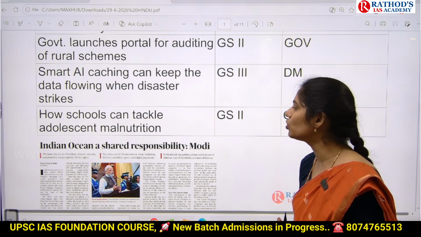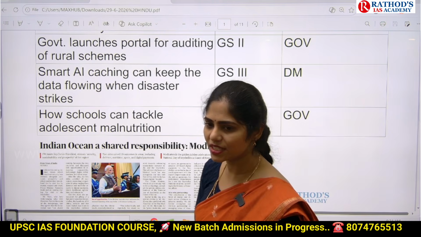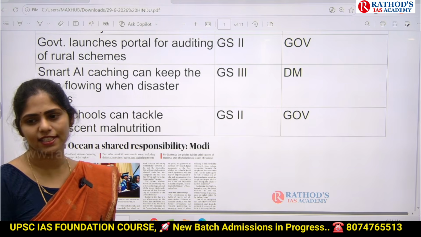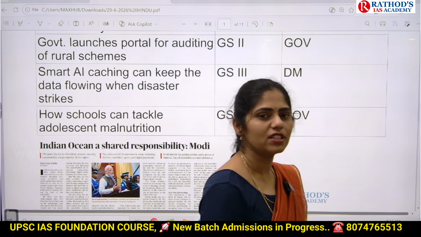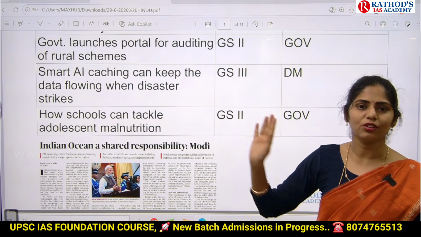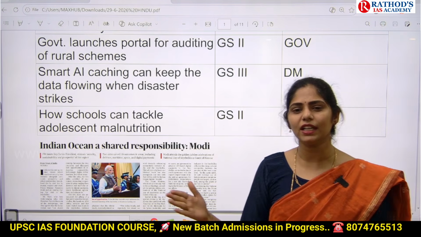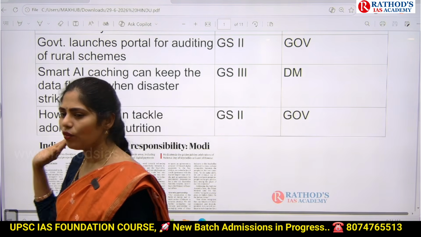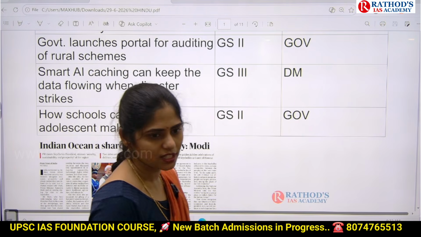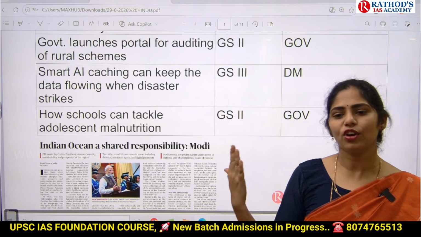And the next topic is how schools can tackle adolescent malnutrition. Recently, National Family Health Survey 6 data has been released, and this data highlighted lots of loopholes in our healthcare system. There is increased wasting, increased stunting, everything. So this article is saying that we can use schools to improve nutrition in adolescents, that is, teenage students. Here you have to see what suggestions this article gives to improve nutrition levels in adolescents. You can add those points when you are writing about measures related to improving the health of children.